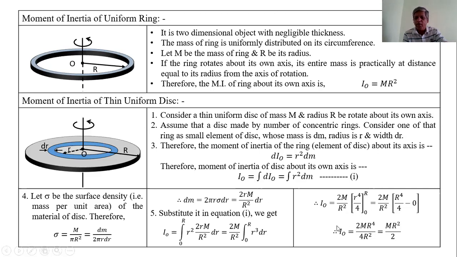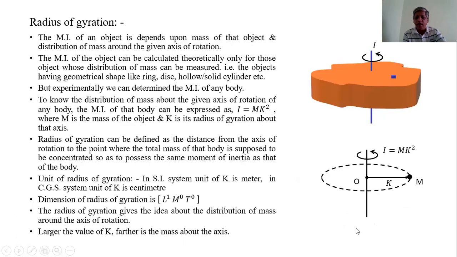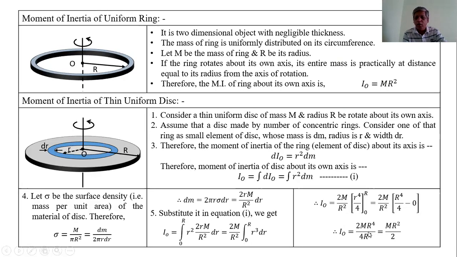Therefore, the moment of inertia of the disk about the given axis, about its own axis, is equal to 2M times R raised to 4 upon 4 R square. The R square in the denominator and R square in the numerator can be cancelled out. 2 into 1, the 2, 2 to the 4.